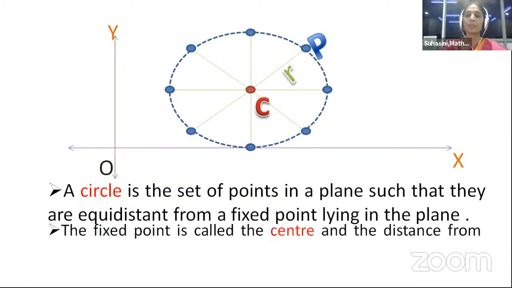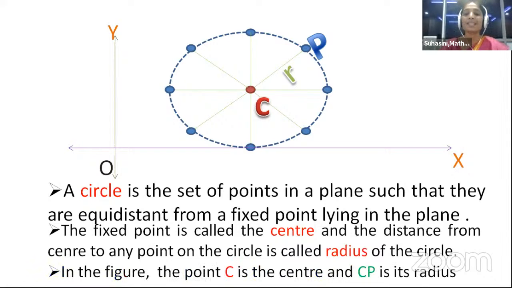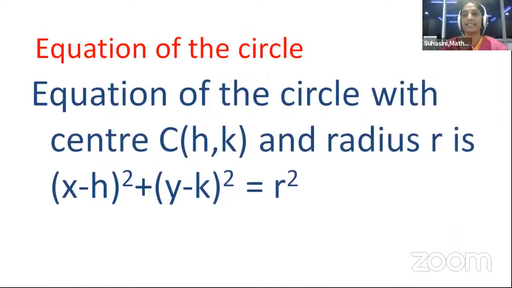So here is the definition for you. A circle is a set of points in a plane such that they are equidistant from a fixed point lying in the plane. If the same definition is applied in space, that gives rise to a geometric figure called a sphere. So let us restrict ourselves to the topic circles. The fixed point is called the center, and the distance from the center to any point of the circle is called the radius of the circle. In the figure, C is the center and CP is its radius.